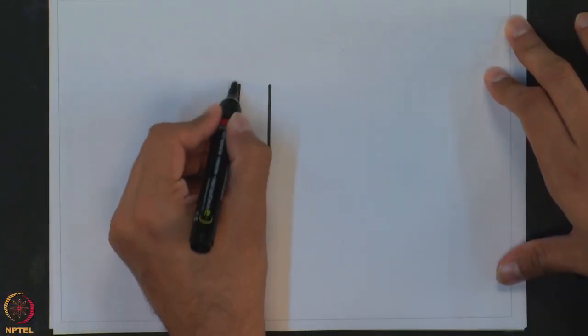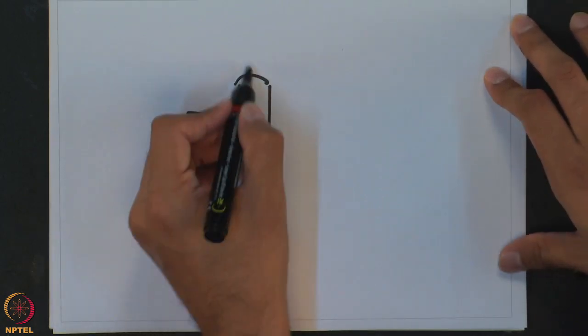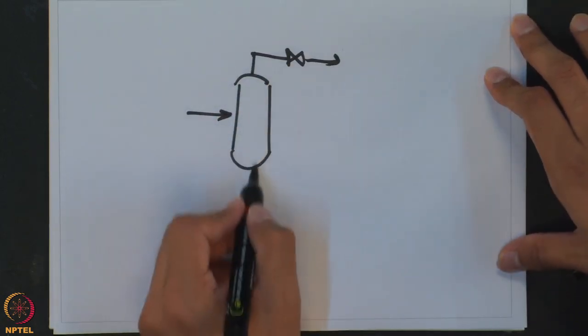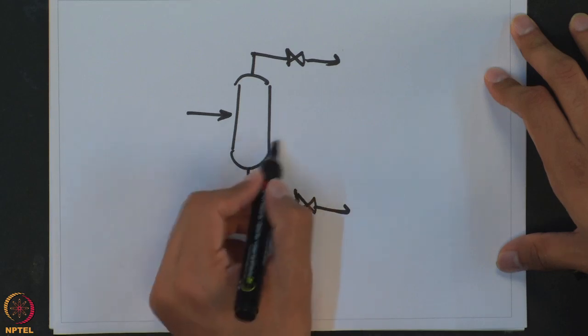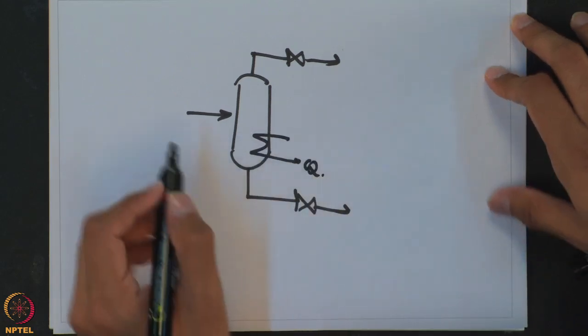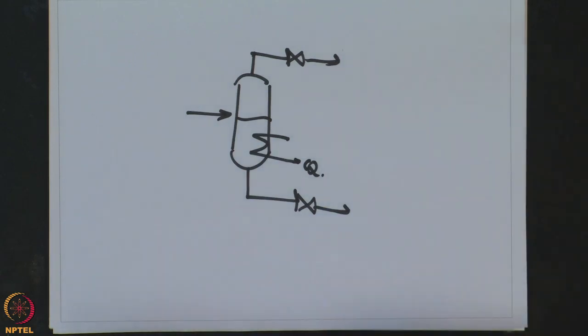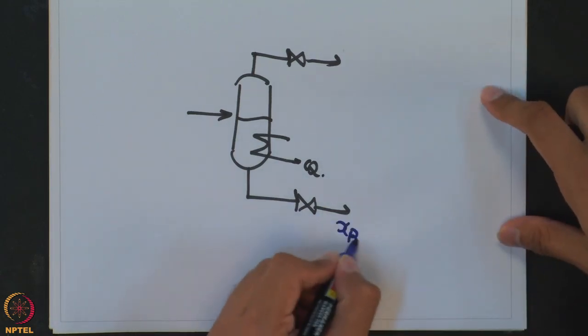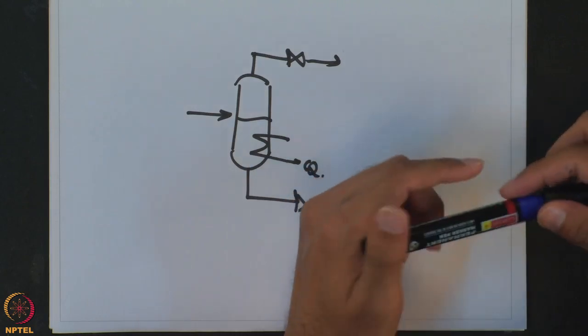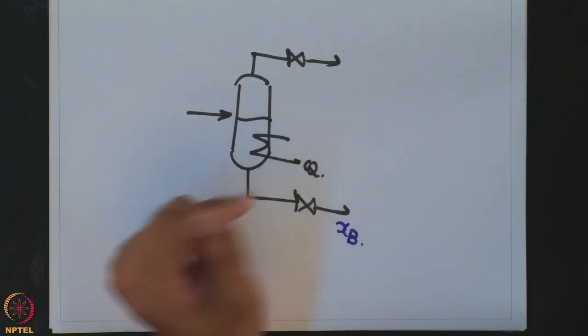So we had this splitter, we had this flash vessel. In this particular vessel I said that we want to maintain a certain bottom's purity, but we would not have a composition controller per se.